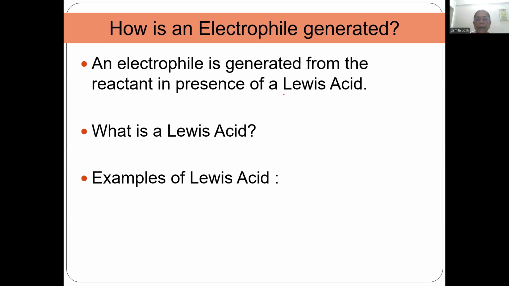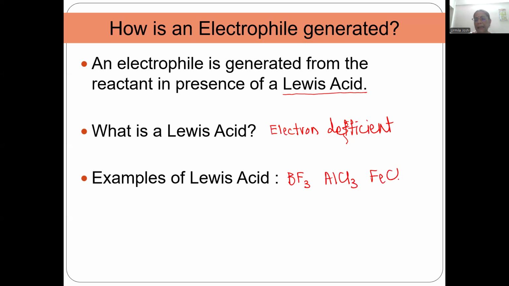The catalyst is a Lewis acid. You have heard about Lewis acid in 11th, 12th as well as first year. In short, a Lewis acid is an electron deficient species and it attracts electrons. Examples of Lewis acid, a very famous example everybody has studied, is boron trifluoride. There is AlCl3, there is FeCl3, and there are so many others like this. So all these are Lewis acids.